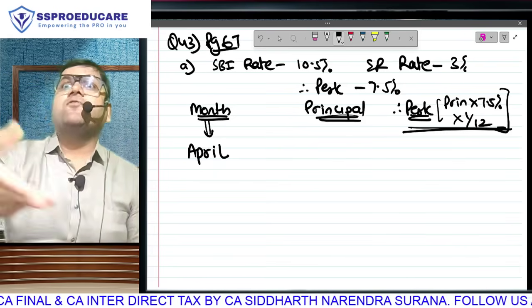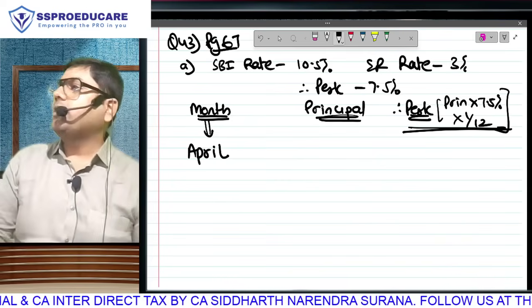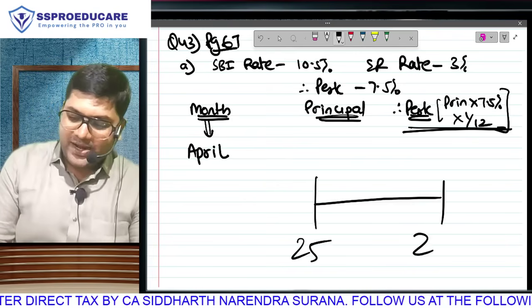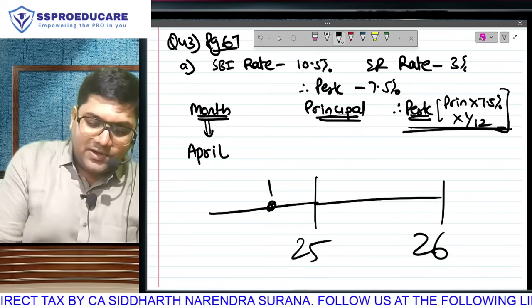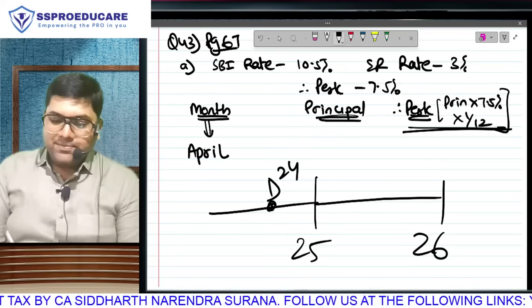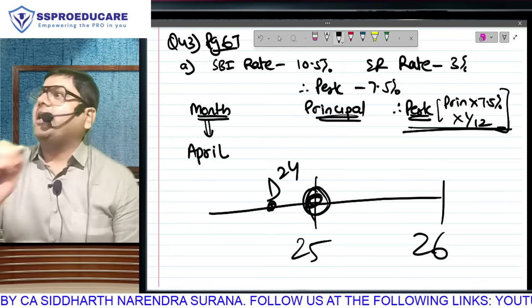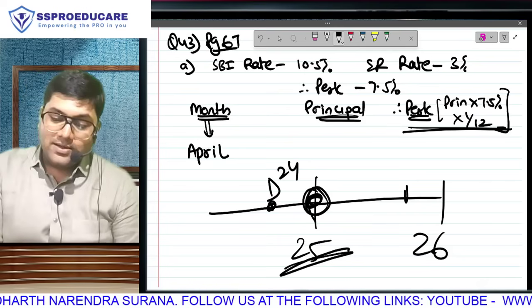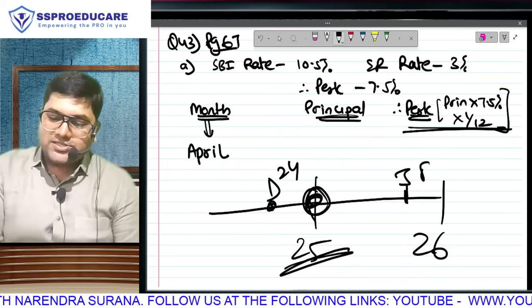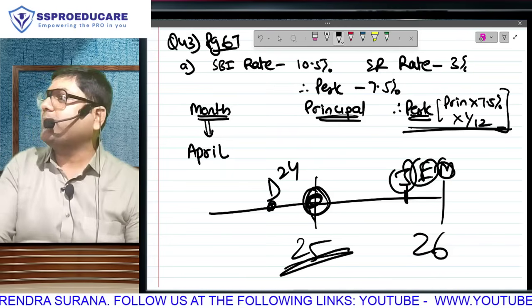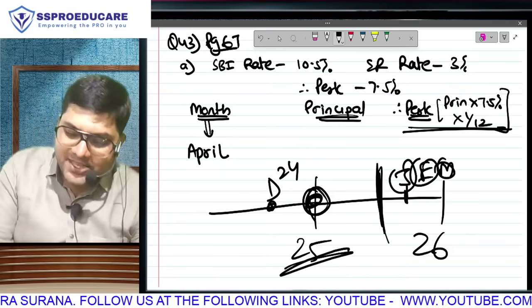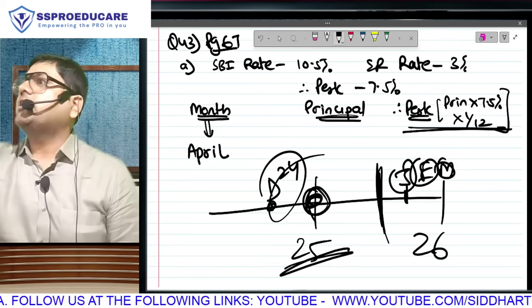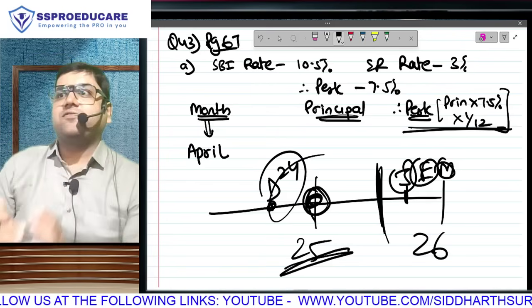Check the question. The loan was taken in 24-25. Listen, some people are lost in some fantasy world even now. Let me explain. We are in financial year 25-26. This guy has taken the loan in December of 2024. Means when this financial year started, from day one the loan was outstanding. So from day one, I will be taxing you on the perquisite. Here from Jan onwards, you started repayment. So Jan, Feb, March, I will reduce the principal. But perquisite is not from this December. Perquisite is from last December. We don't have to calculate last year and current year together. So the current year's perquisite will commence from the month of